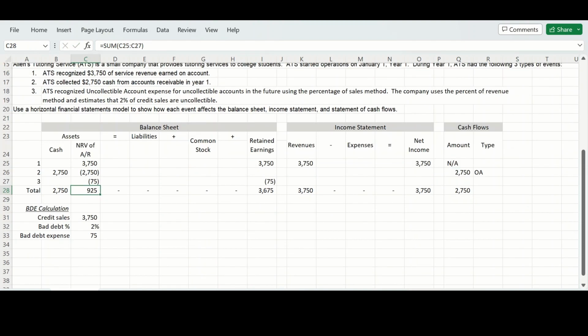Let's move on to the income statement. As we said, this was considered a bad debt expense, so expenses are increasing, which decreases net income. And then lastly, there was no cash received in this transaction. We were just recording the adjusting entry for the bad debt expense. So there's no effect on the statement of cash flows.